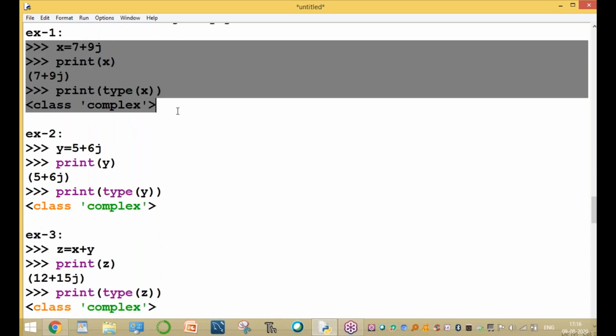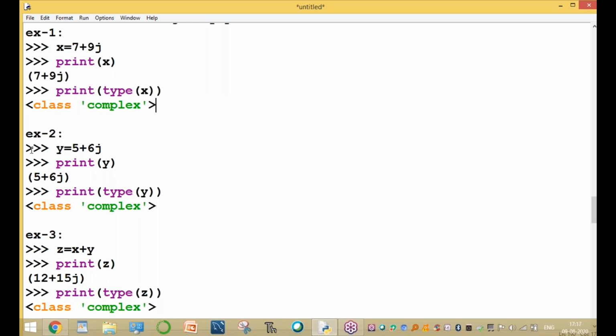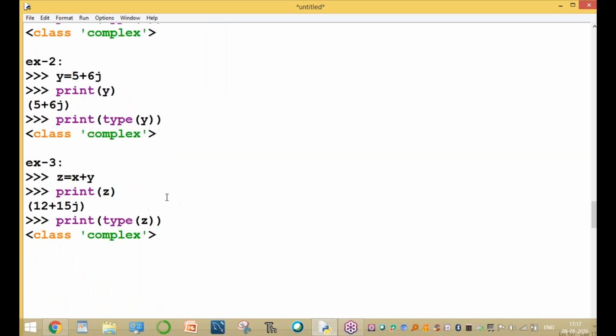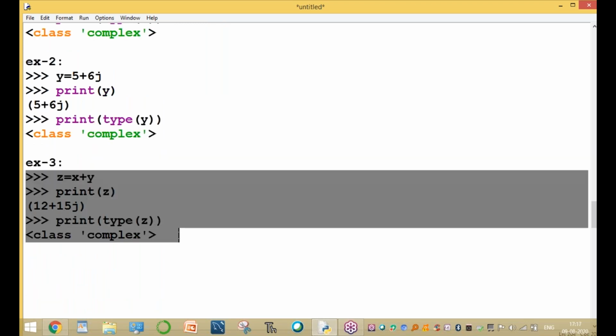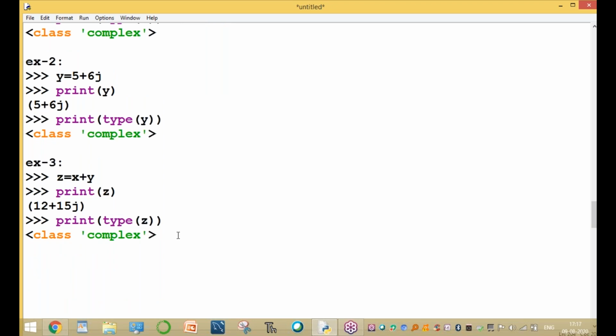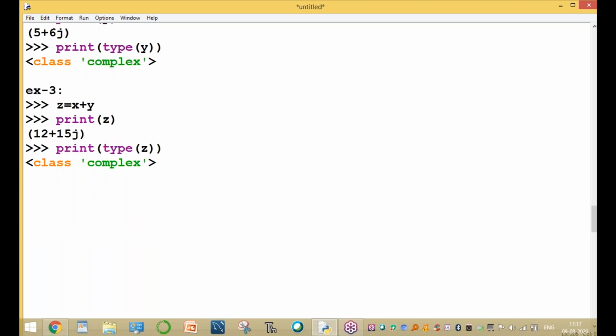First example, X value. It is a complex number. Second one, Y value, a complex number. Third, Z value, a complex number. These are the different complex data types, here in A plus Bj format. So now I want to print only the real part. How to print only the real part? Example 4: to print only the real part.